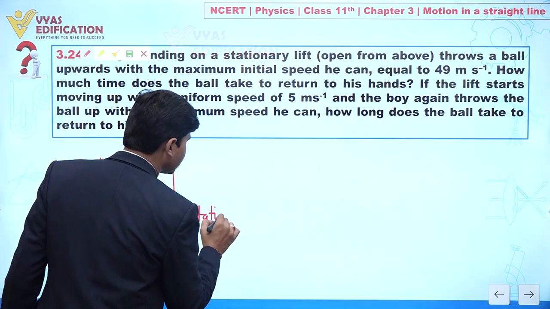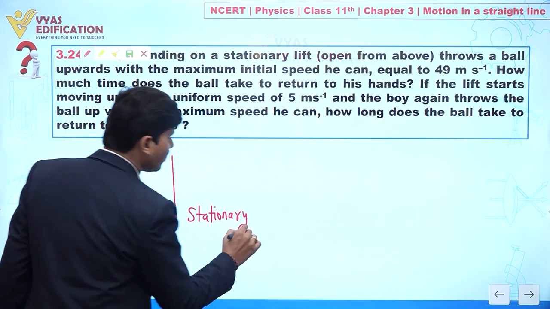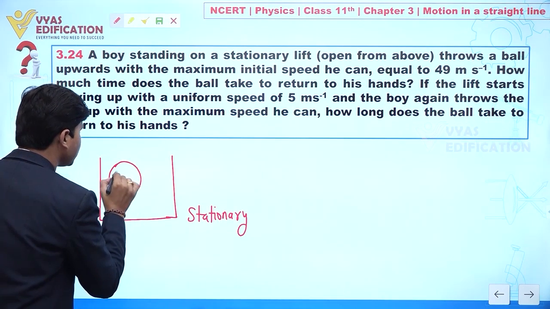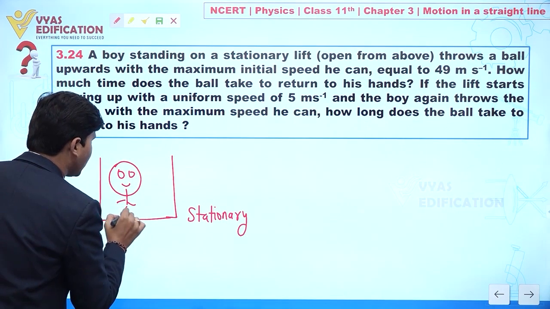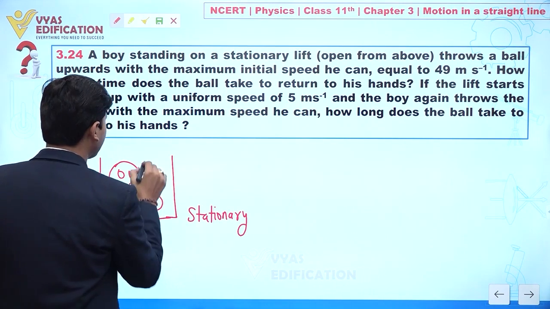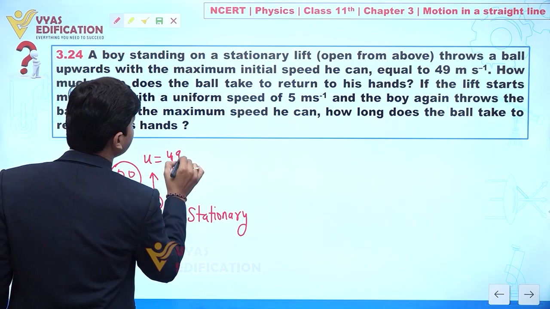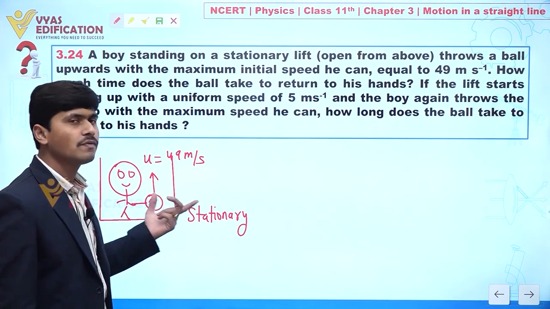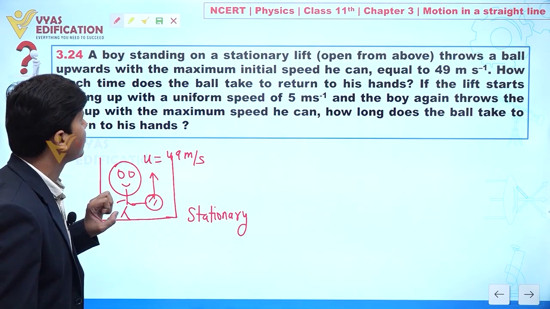This is a boy, and this boy is throwing a ball in a vertical upward direction at 49 meter per second. So u equal to 49 meter per second.